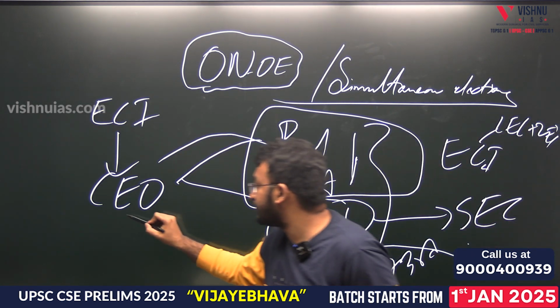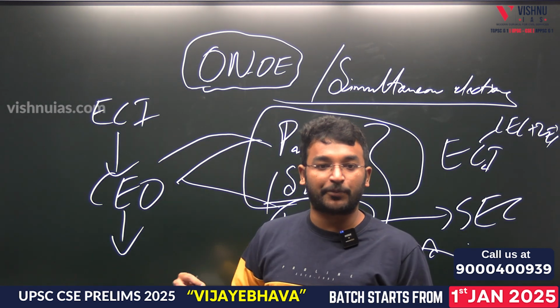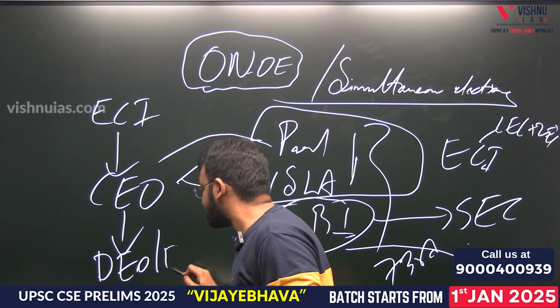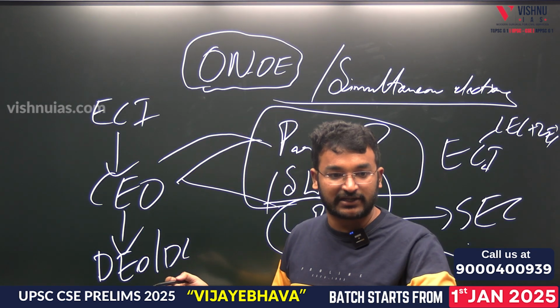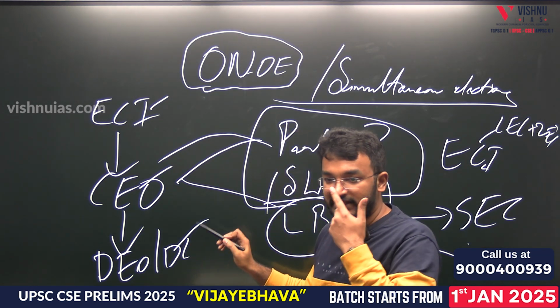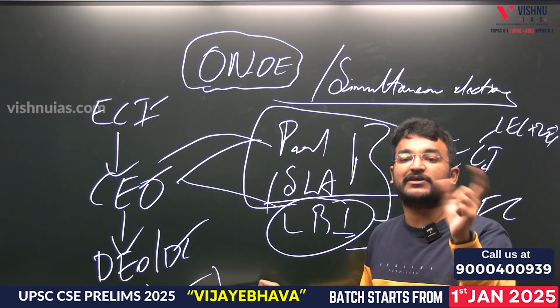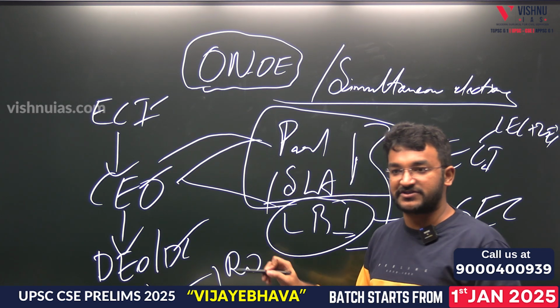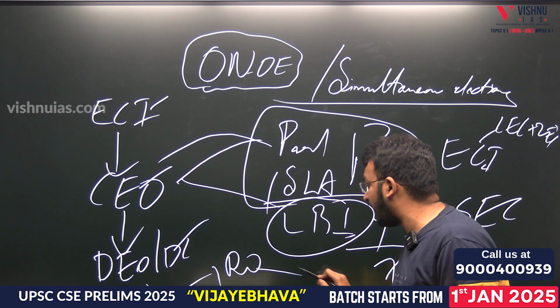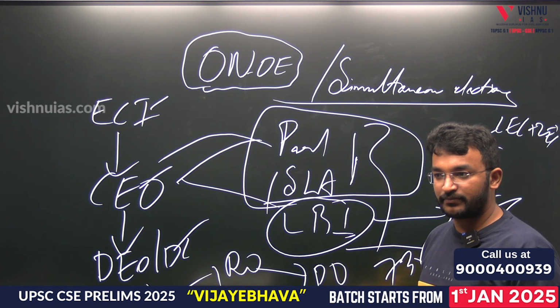Okay. So to support this CEO, at district level we will have a district electoral officer. The district collector will generally be the district electoral officer. ECI for India, CEO for the state, DEO for the district. For that specific constituency we will have a returning officer. Under this returning officer, for every booth we will have a presiding officer.